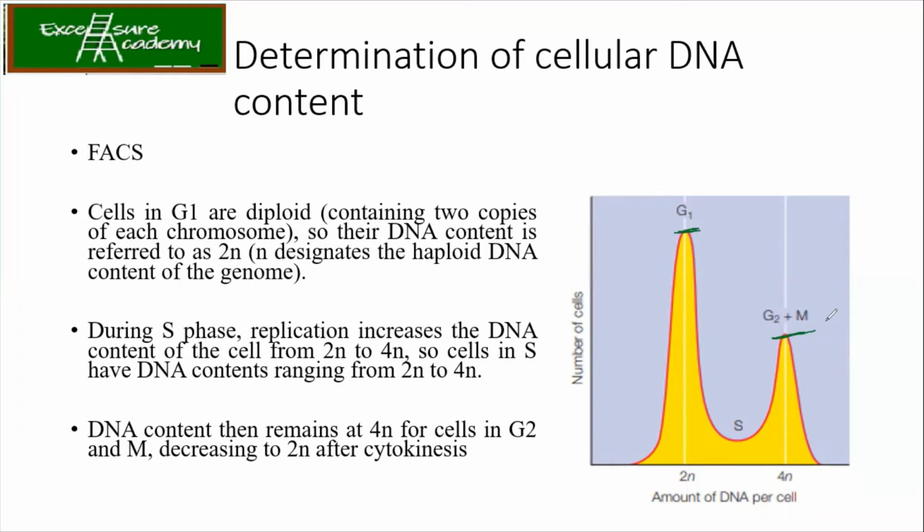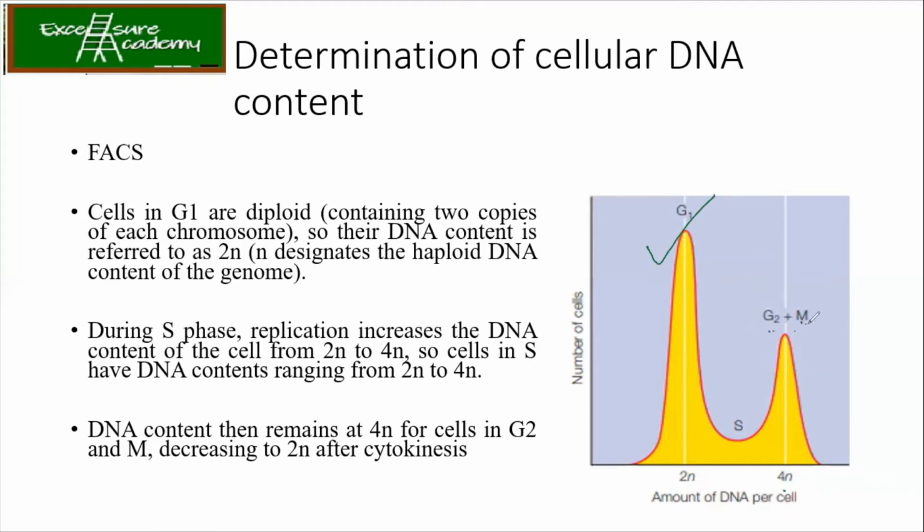No idea, ma'am. Okay, so it's very simple. It's never clear whether they are at G2 or M. We know that in G2 and M the content is 4N, and the moment the cell passes mitosis, it is going to be 2N. So whenever you take this analysis of any cells, we don't know how many cells are getting converted, undergoing mitosis. So क्या होगा? The number of cells having 2N is always high.